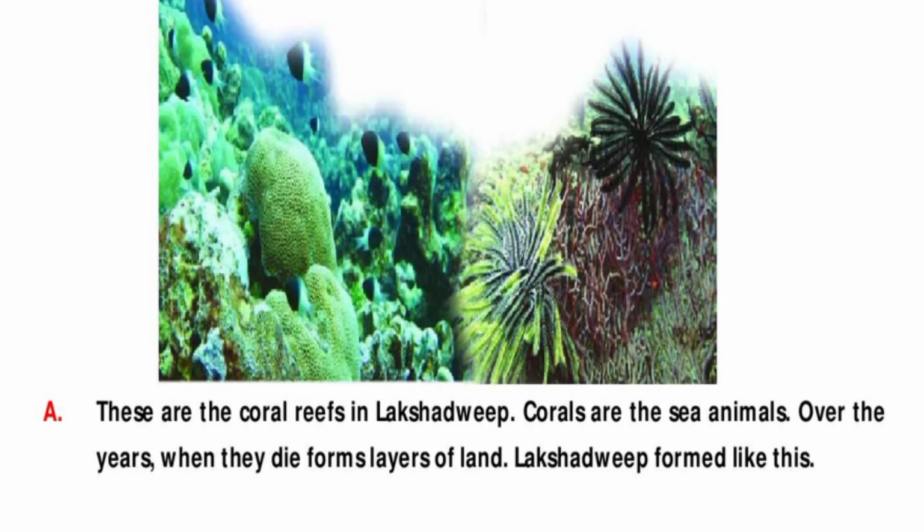Observe and comment on the picture. This picture indicates these are the coral reefs in Lakshadweep. Corals are sea animals. Over the years, when they die, they form a layer of land. Lakshadweep formed like this.